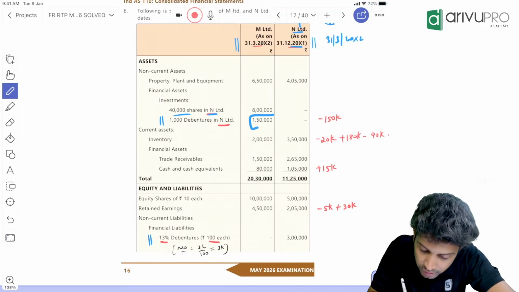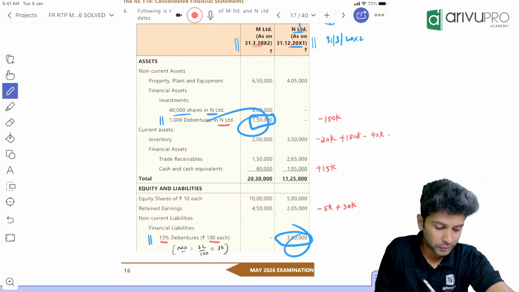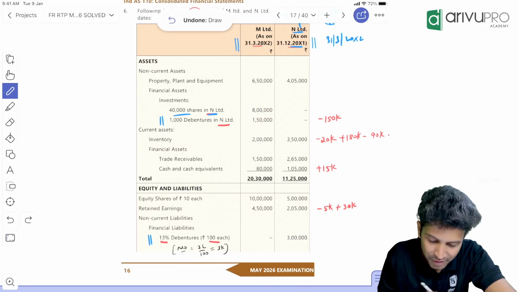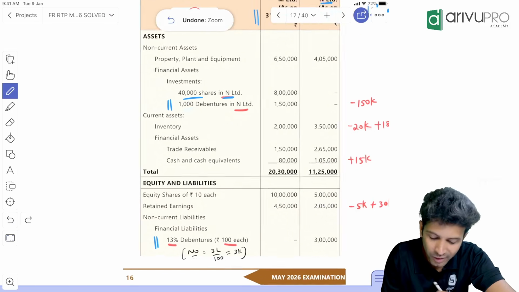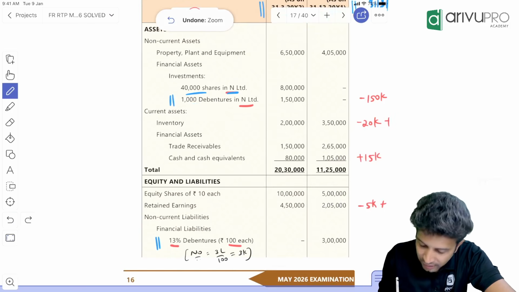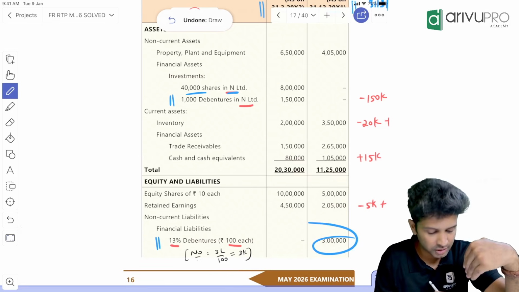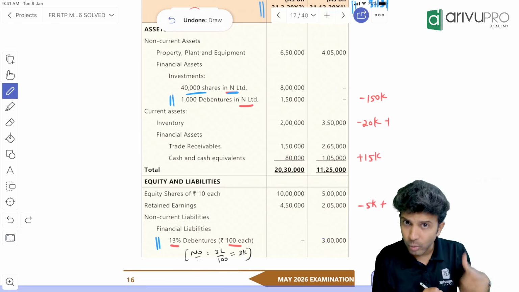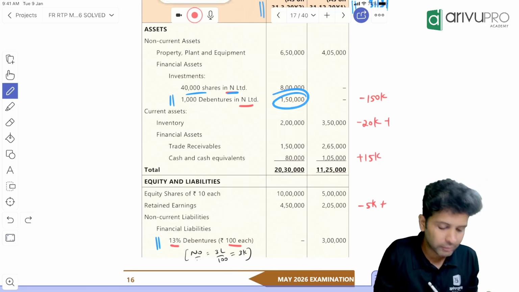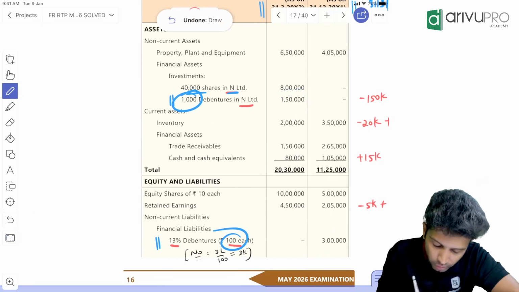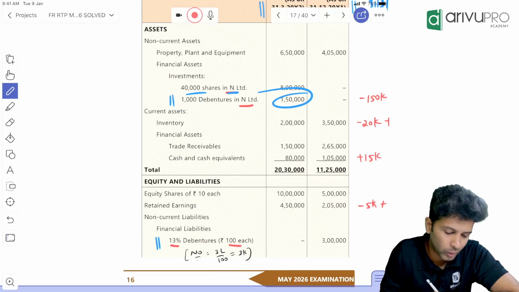But the value is not the same. Here it is 150. Here it is 3 lakh. We have purchased only 1,000 debentures, and each debenture's value is 100. That means the subsidiary has total debentures of 3 lakh face value. Of that, 1 lakh worth of face value we have purchased. At what value? 1,50,000. How 1 lakh? 1,000 into 100, which is 1 lakh. We have purchased 1 lakh face value of the debenture at 1,50,000.